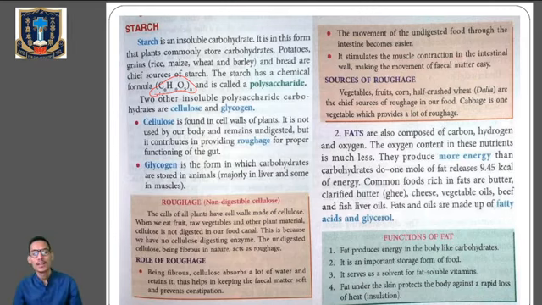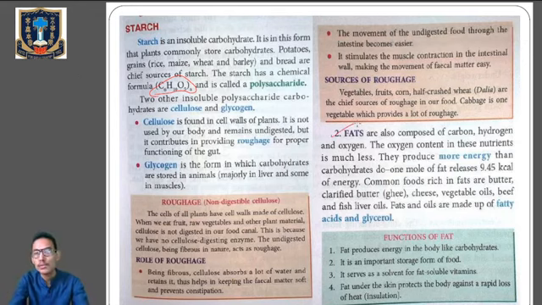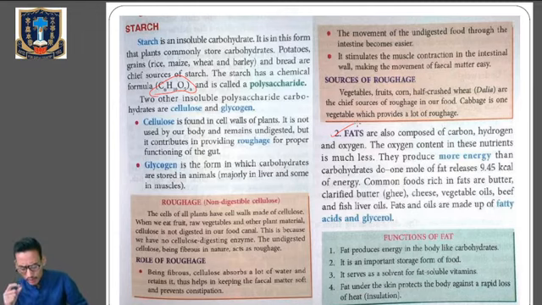Clear? Okay. Now, next one, fats, which are composed of carbon, hydrogen and oxygen. The oxygen content in these nutrients is much less. Whenever we are talking about the classes of nutrients, we have to remember their compositions. Carbohydrates are mainly composed of carbon, hydrogen and oxygen, with the ratio of hydrogen and oxygen being 2:1. Fat is also composed of carbon, hydrogen and oxygen, but the oxygen content is much less, and fats produce more energy than carbohydrates.